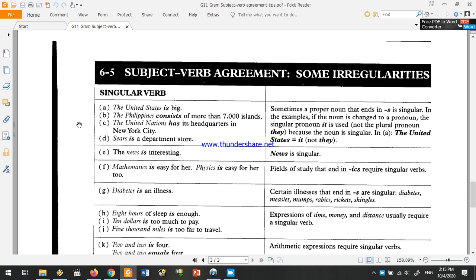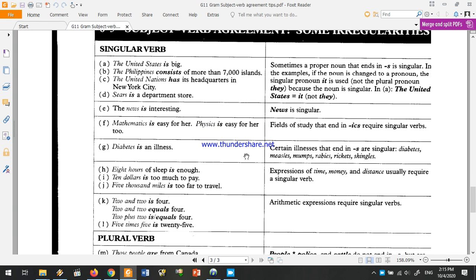Certain subjects or fields of study that you may study at school, for example, mathematics and physics or linguistics, we say mathematics is and physics is. Certain illnesses such as diabetes or hepatitis, we also use a singular verb. Other illnesses include diabetes, measles, mumps, rabies, rickets, shingles.